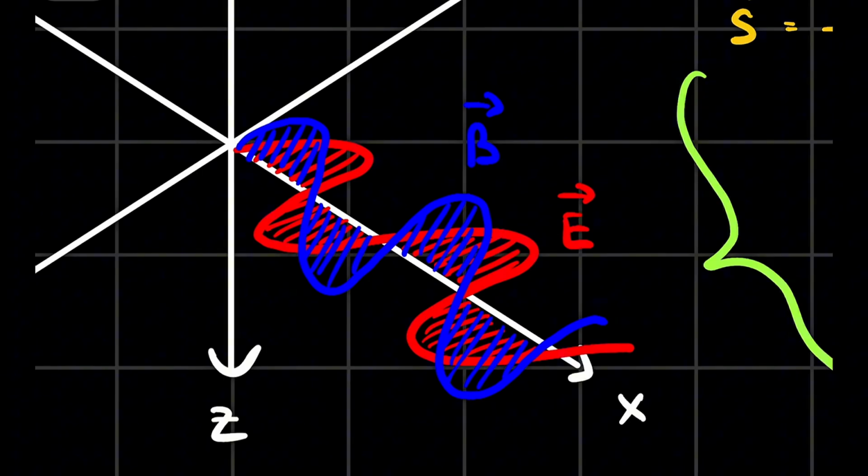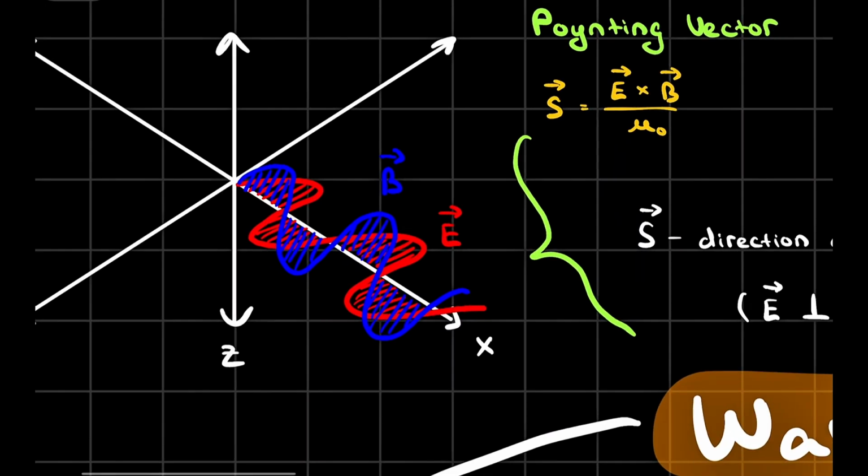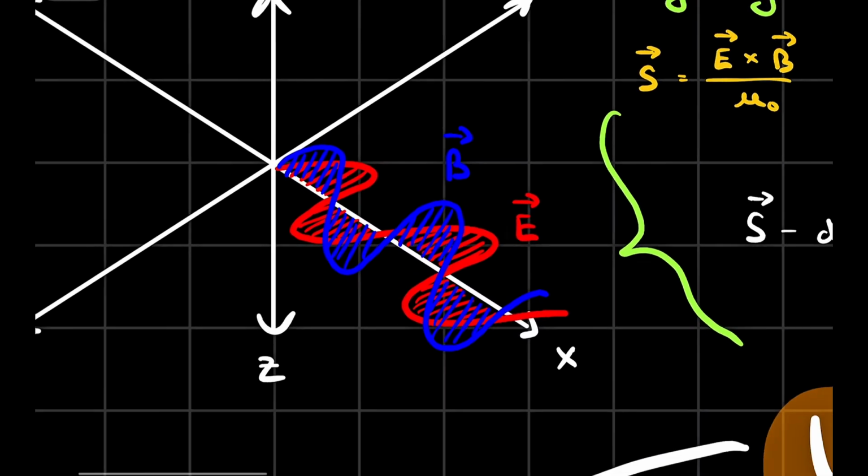But the main thing is to remember that these two things must be perpendicular to each other, which means that those two have to be 90 degrees to each other. That's one of the conditions that I have told you about. And yeah, so what we need for light to exist, we need disturbance in electric and magnetic fields. In those disturbances, those waves have to be 90 degrees related to each other, okay? And also they have to be the same frequency, the same wavelengths, and so on.